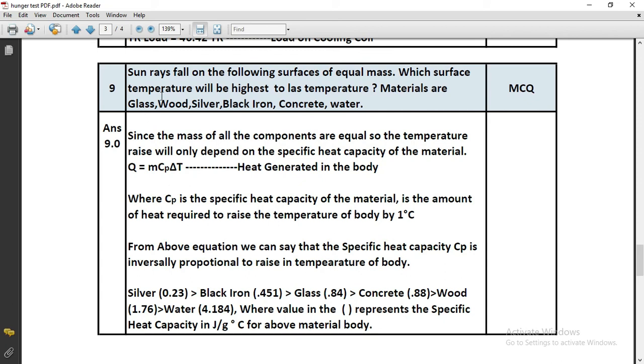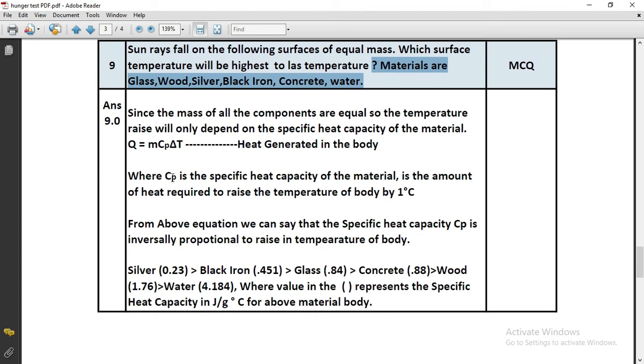Question number 9 is: sun rays fall on the following surfaces of equal mass. Which surface temperature will be highest to least temperature? The materials are glass, wood, silver, black iron, concrete, water. That is, there are several materials, the same sun rays fall on them, and the masses of the materials are equal. Then which of these bodies has the highest temperature and which has the least temperature due to sun rays falling on the body?